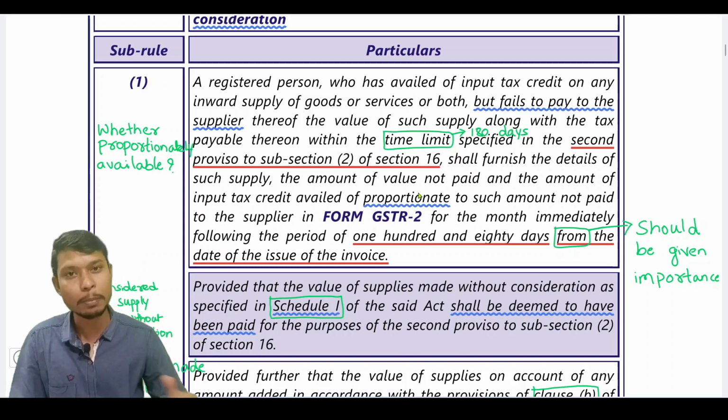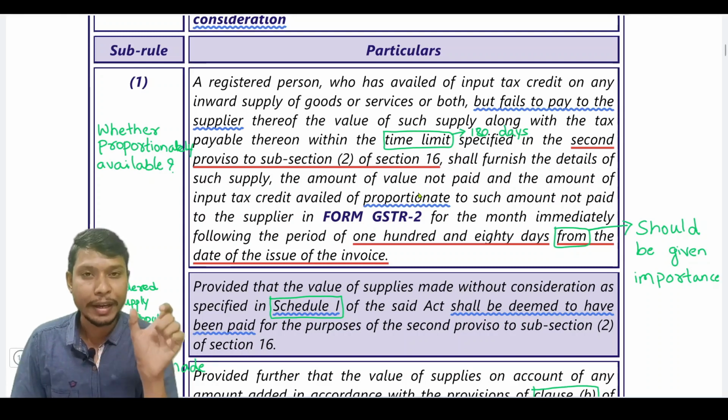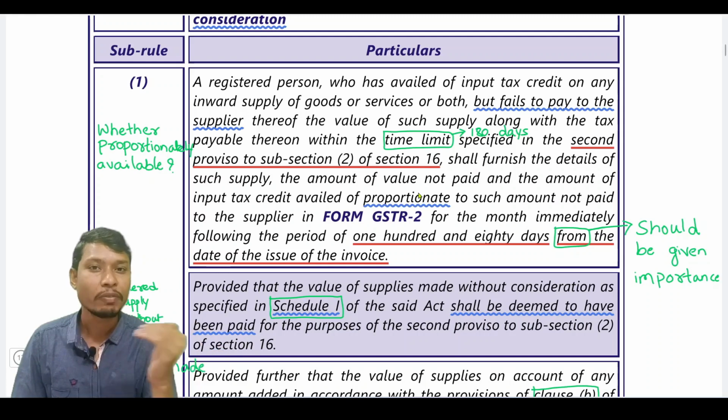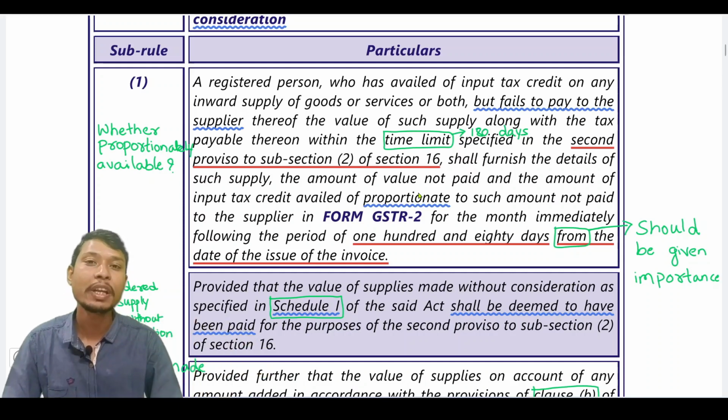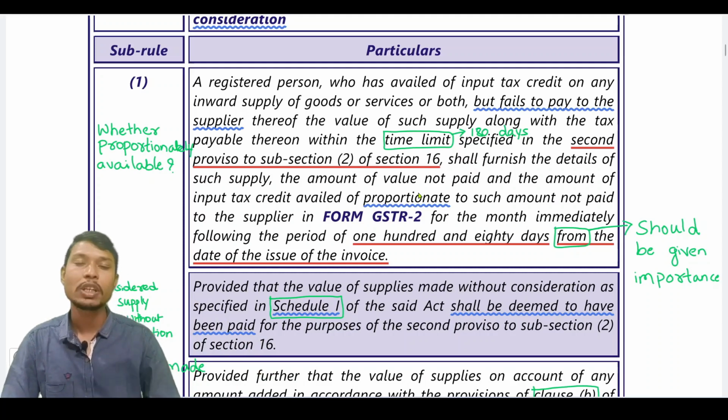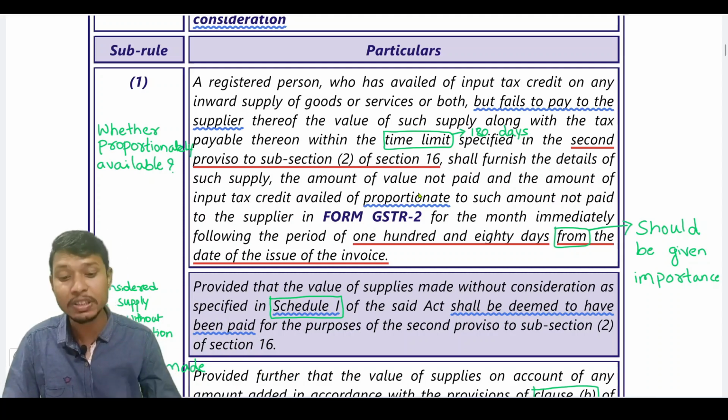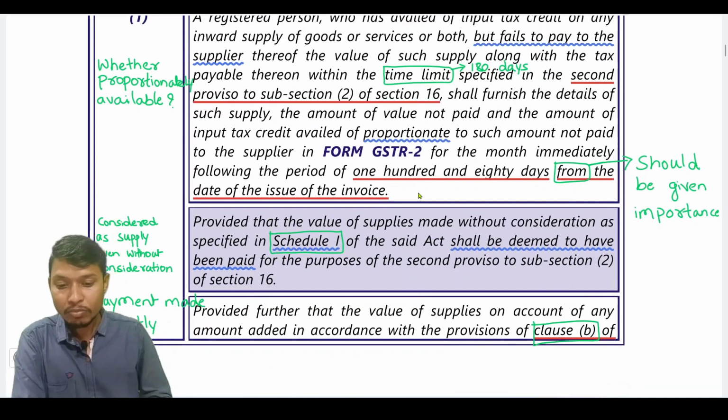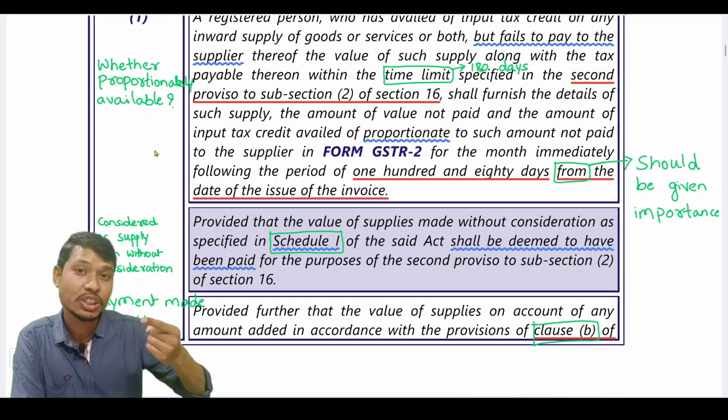So in this example, the formula will be 18,000, which is input tax credit, divided by total consideration, which is 1,18,000, into the payment which I am not able to pay, that is 8,000. The resultant amount will be added to the output tax liability in form GSTR2 as provided under rule 37 sub rule 1. Okay, so the first doubt is whether reversal should be proportionate or full. It is proportionate.